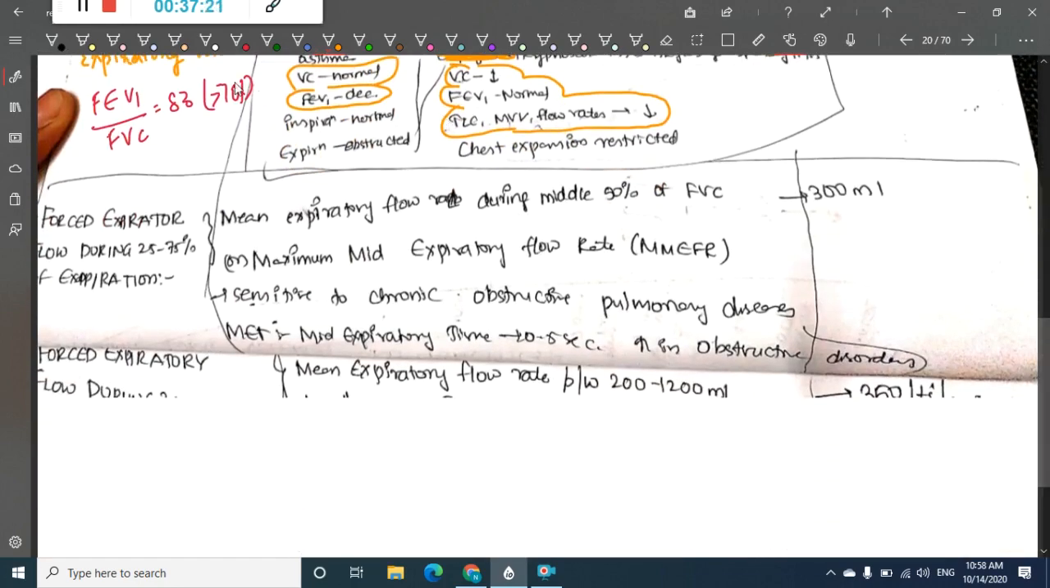Then we have something called forced expiratory flow during 25 to 75% of expiration. This mainly includes the maximum flow of the lung. This is the maximum expiratory flow of the lung during the middle 50% of forced vital capacity.